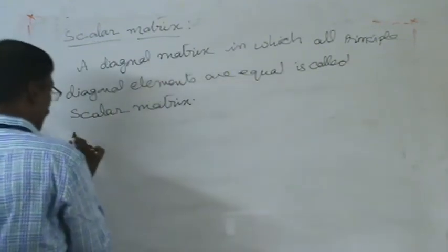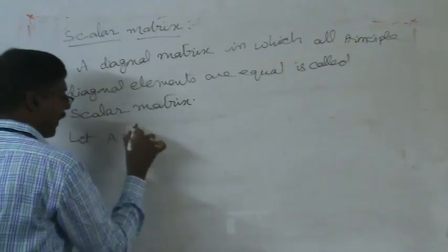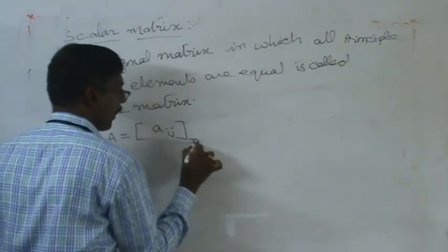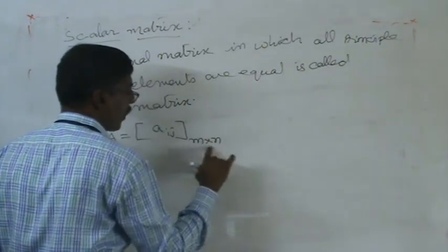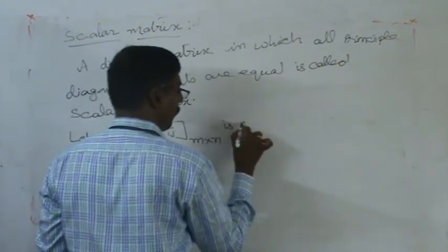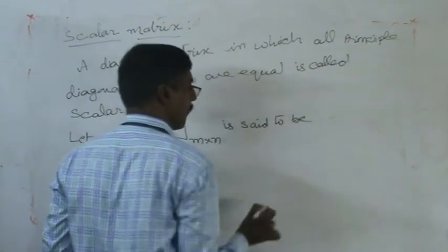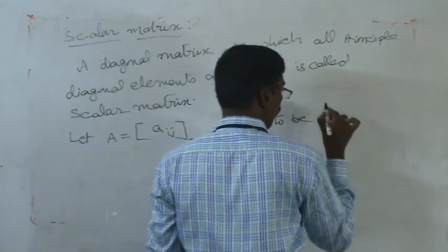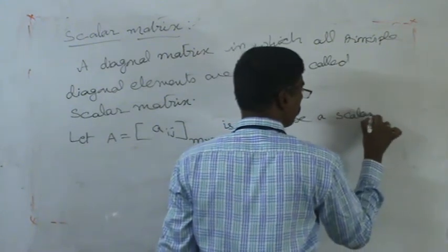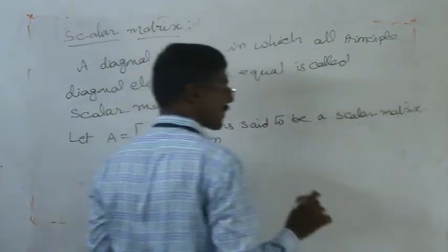For example, let capital A matrix, Aij of order m by n, which here should compulsorily be a square matrix, is said to be a scalar matrix.